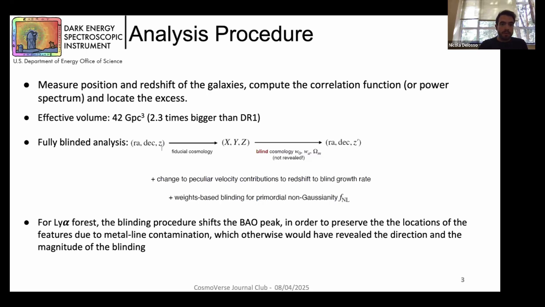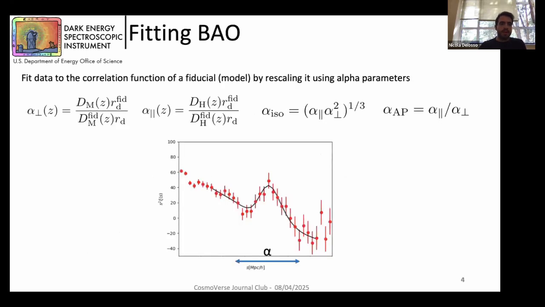Once we have our correlation function, we fit the data to a correlation function of a fiducial model, and we basically obtain information about the transverse comoving distance and Hubble distance, rescaling our data using these alpha parameters, alpha perpendicular and alpha parallel.